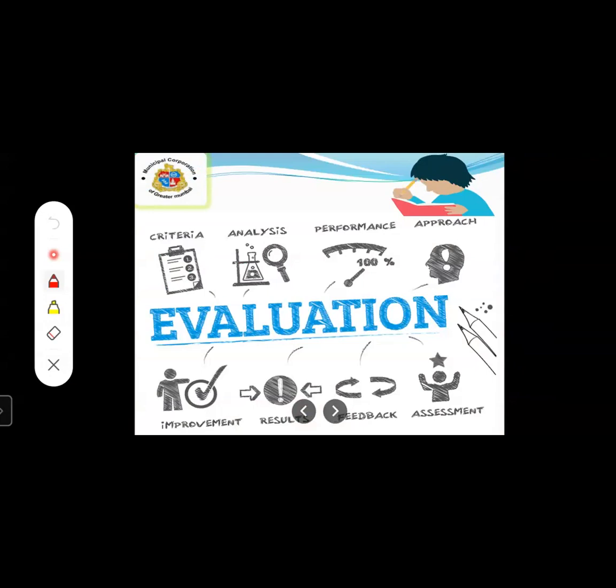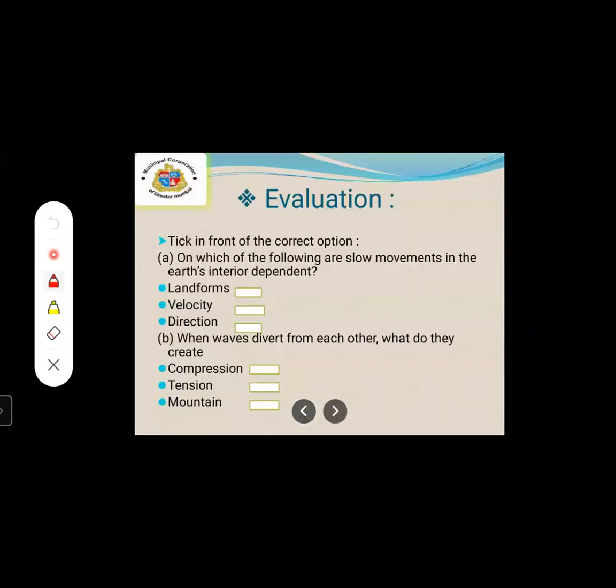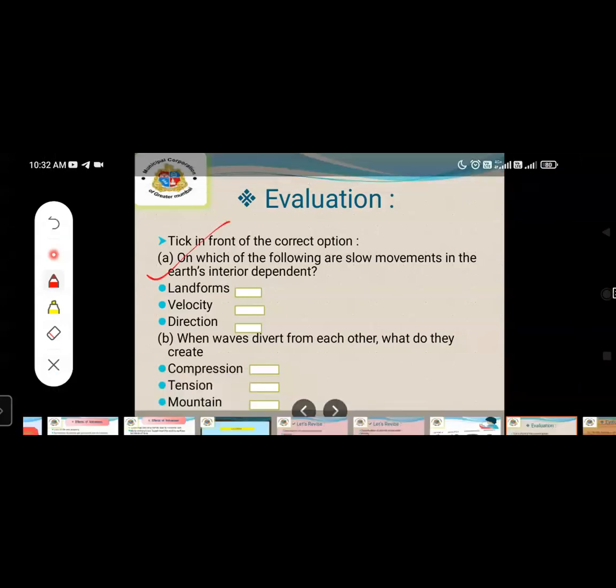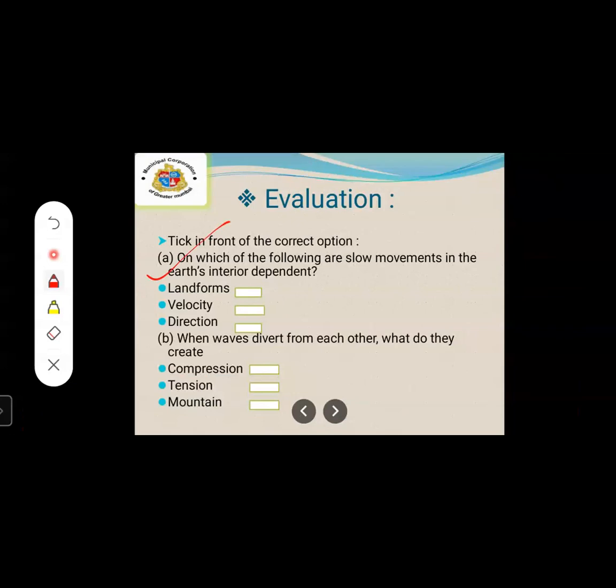Okay, now as an evaluation we are going to discuss also, and we are going to see why this answer is correct. We are going to see the reason behind that. Now see, we have done this yesterday also. On which of the following do slow movements in the earth's interior depend? This depends on the velocity. They are asking about the slow movements. So velocity, when waves diverge from each other, what do they create? They create tension.